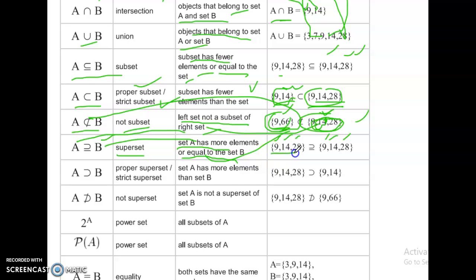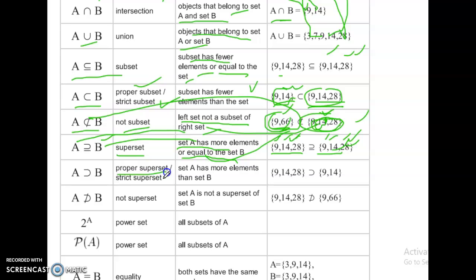This is set A, this is set B. So here which one is suitable? Set A is equal to set B. If we have more elements, that one is also applicable: set A has more elements than set B.